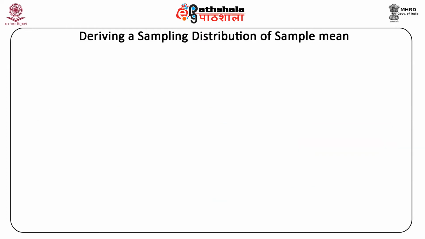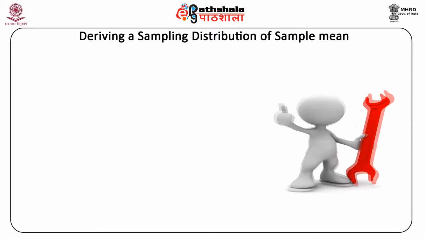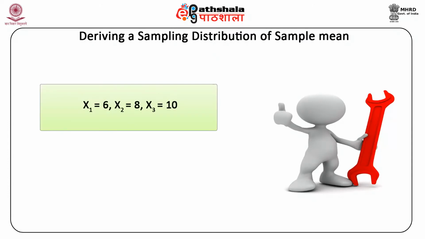Example 1. To explain the derivation of a sampling distribution of sample mean, we consider a simple example with a sample size n equal to 2, drawn with replacement from a population comprising only 3 values. What are these 3 values? x1 is equal to 6, x2 is equal to 8, and x3 is equal to 10.